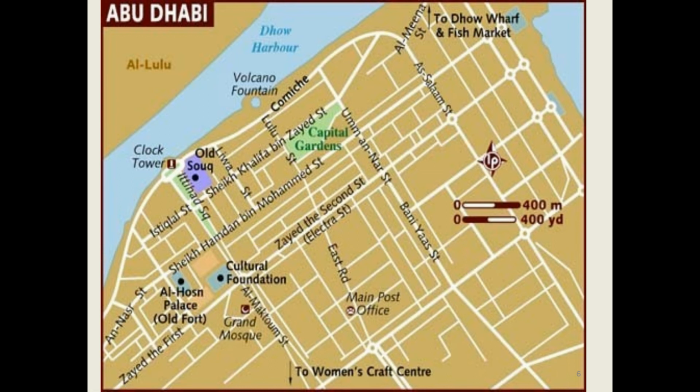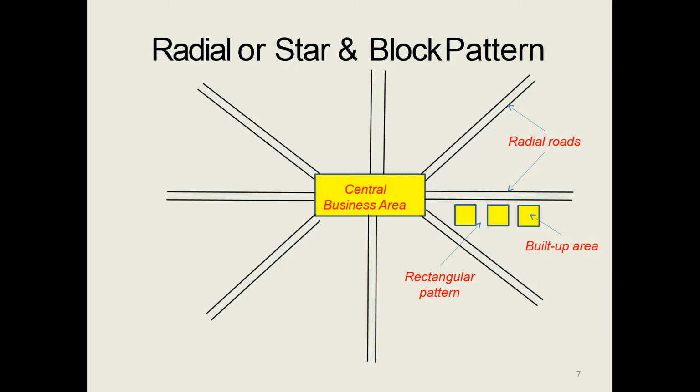This is one of the examples where the rectangular and block pattern is adopted, that is in Abu Dhabi. So depending on the choice of the planner, locality, and requirements, the architect or the planner or the civil engineer may plan this type of roads in a particular area, in a particular region. Now, another type of pattern is the radial or star and block pattern.